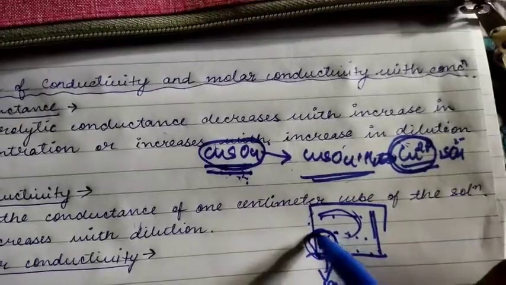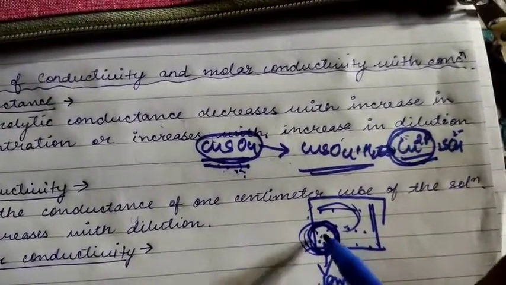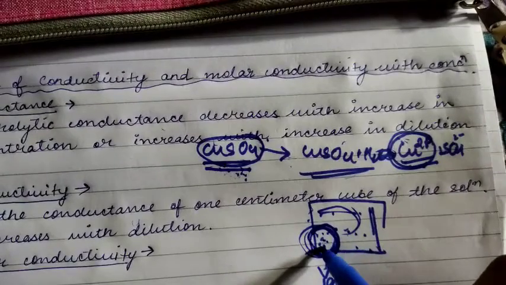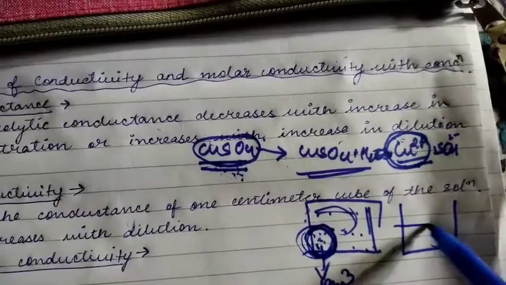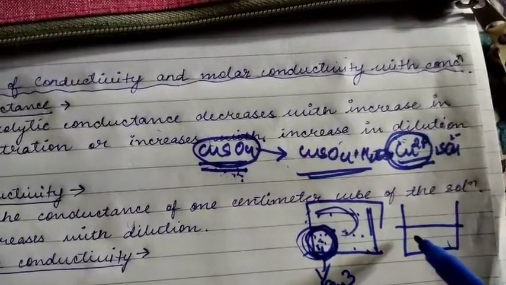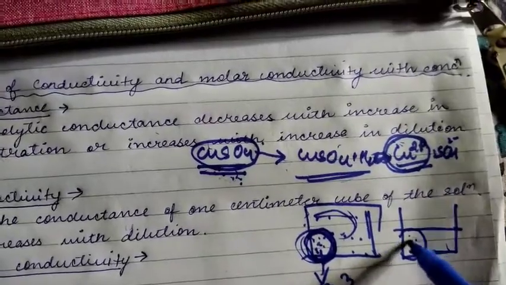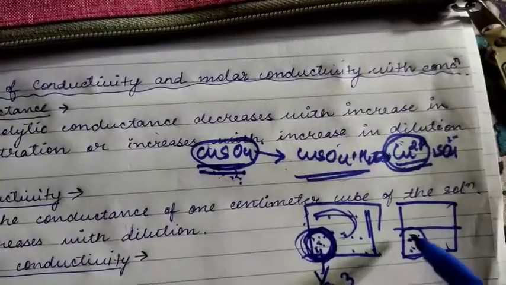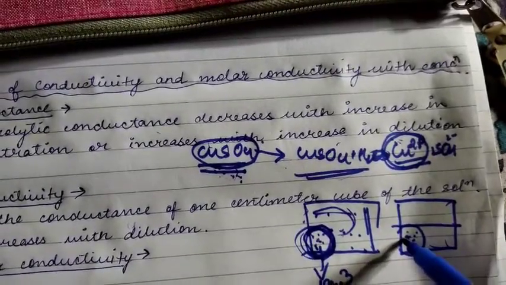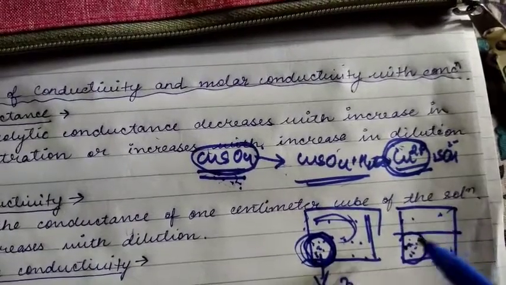When you take this particular 1 centimeter cube, you will find fewer ions as compared to the beaker where dilution is less, where the ions will be more concentrated. But once you add water, the ions will be mixed with more water, so they will be far apart.